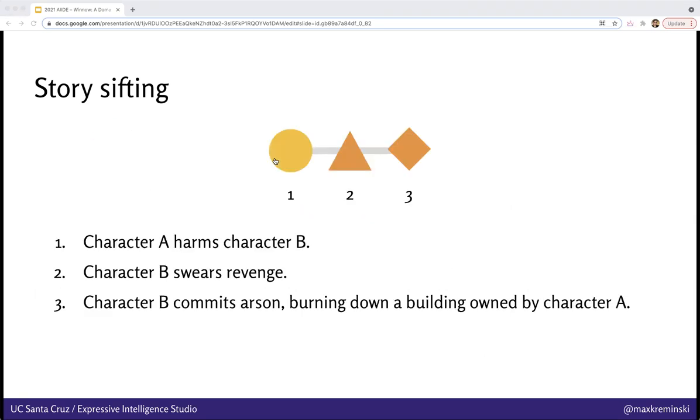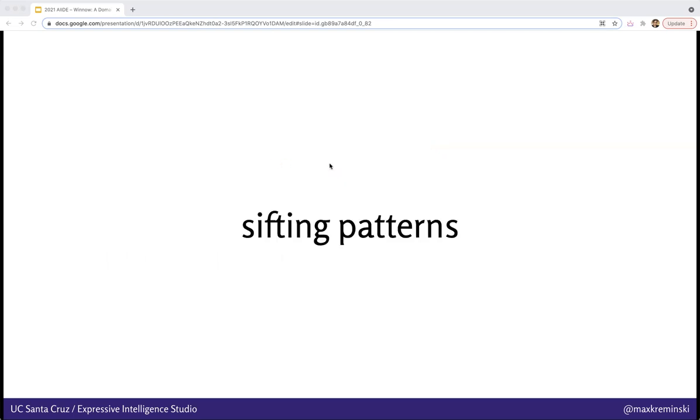For instance, a narratively interesting sequence might look like this arson revenge pattern, in which a character A harms a character B, swears revenge, and later gets their revenge by burning down a building that character A owns. These interesting event sequences are described by sifting patterns, or small human-authored programs that can identify specific types of narratively interesting event sequences. Most existing sifters can only run these sifting patterns retrospectively, which means you have to wait for